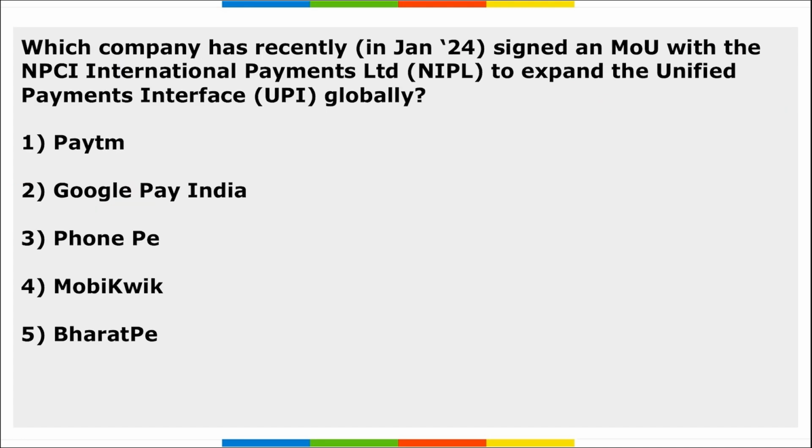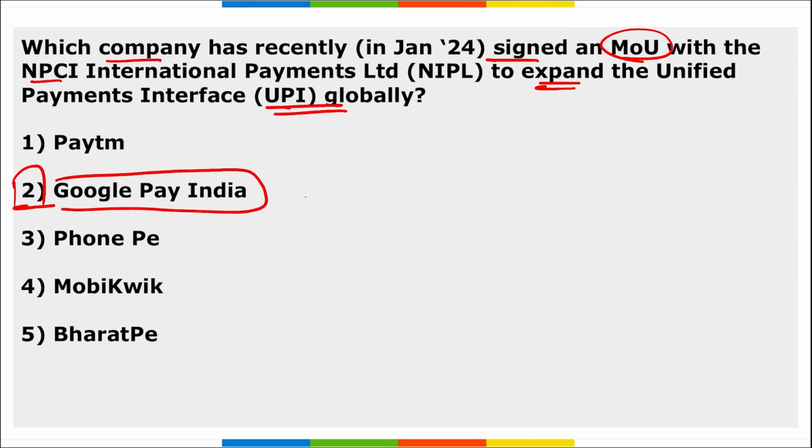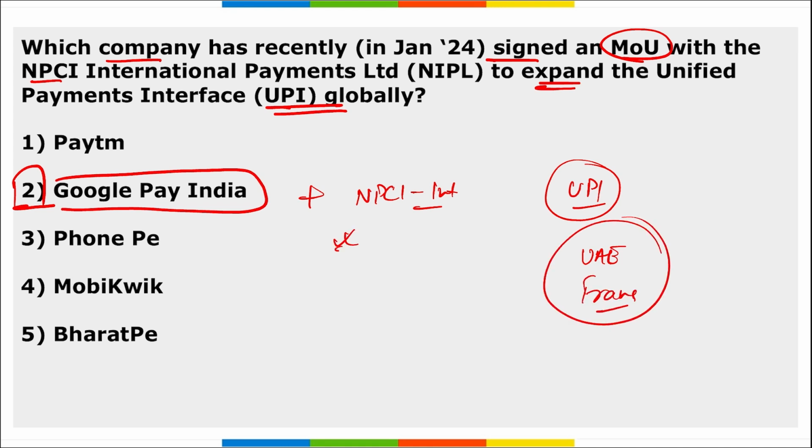Correct? Next, which company has recently signed an MOU with NPCI International Payments Limited to expand the UPI globally? It is Google Pay India, right? Google Pay India recently signed an MOU with NPCI International to expand UPI globally in different parts of the world. Now we are seeing that in different countries such as UAE, France, even in UK in multiple locations, we are enhancing or using this UPI.